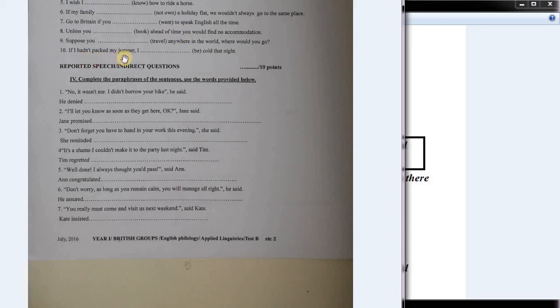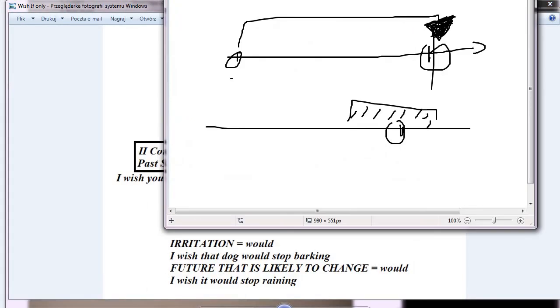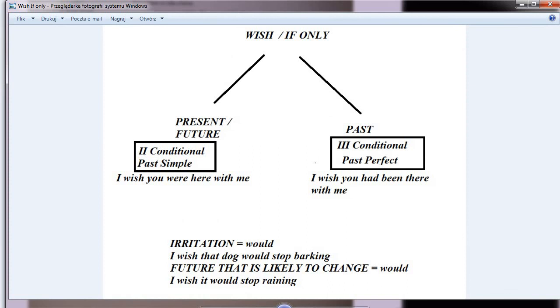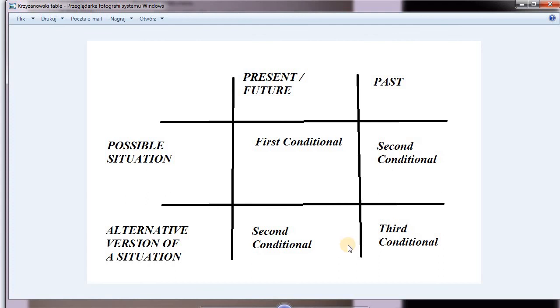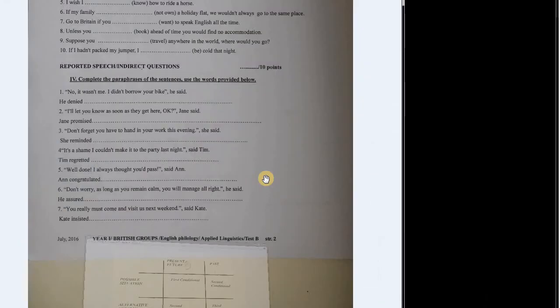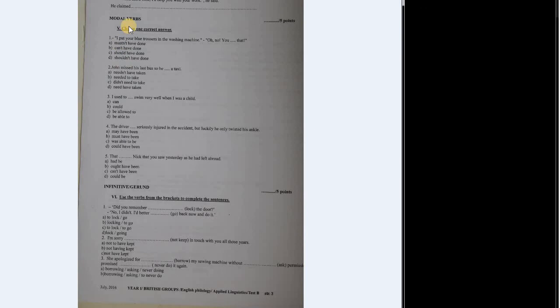If I hadn't packed my jumper that night, I would have been cold that night. Okay. This is third conditional, if I hadn't packed my jumper, and it's that night, so it's referring to the past, and we know that when we are referring to the past, we need to use third conditional, past, alternative version of a situation. Perfect, so we're finishing the conditionals, and now we're moving on to reported speech, and we still have three more exercises to go.